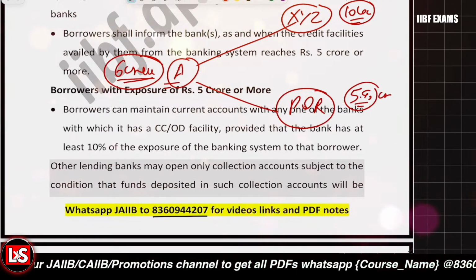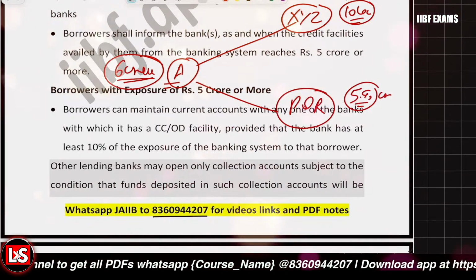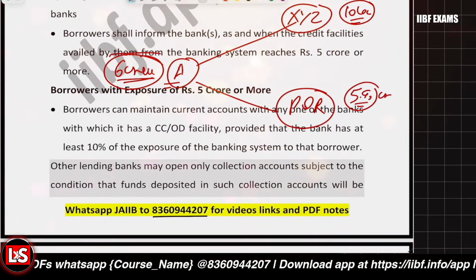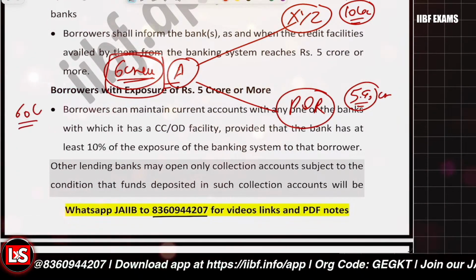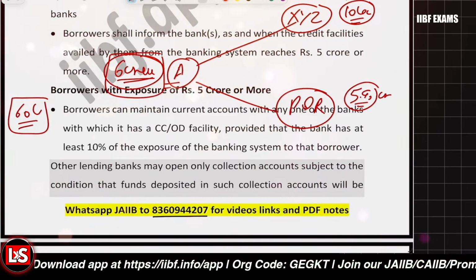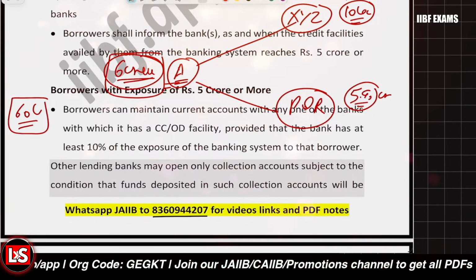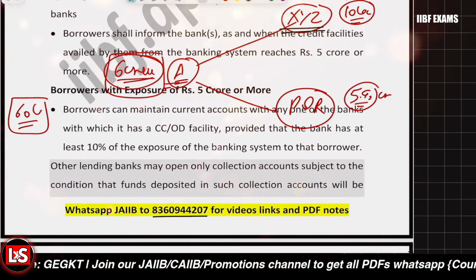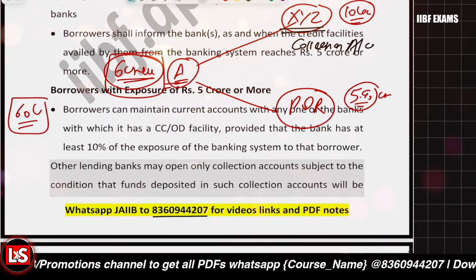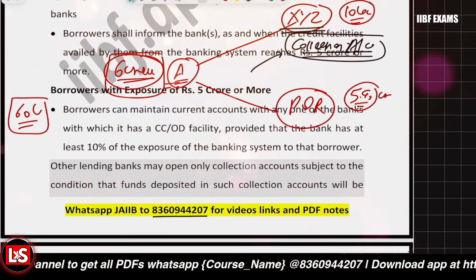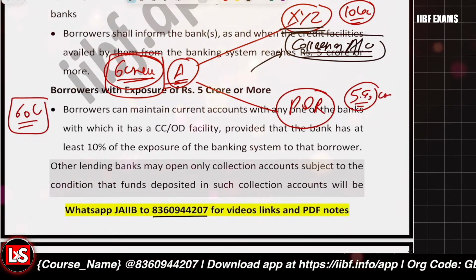So definitely A can open the current account only with the banks where the minimum exposure is 10%. Now the total exposure is 6 crore, so the minimum exposure is 60 lakh. Only those banks where the exposure related to person A is 60 lakh or above, there only person A can open the current account. And with the rest of the banks, like in the case of XYZ Bank, it can just open a collection account, and whatever amount is transferred to this collection account is to be transferred to the working capital account, CC limit account or OD limit account within 2 working days.